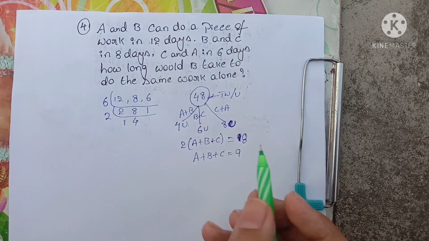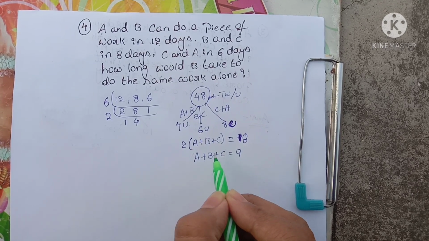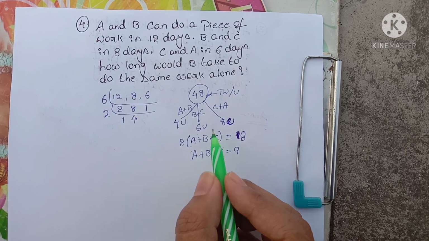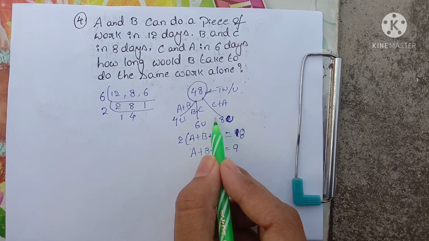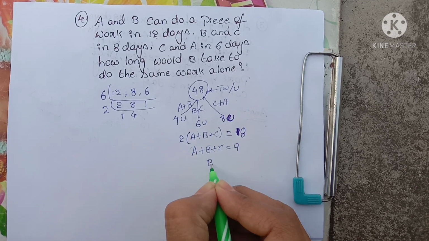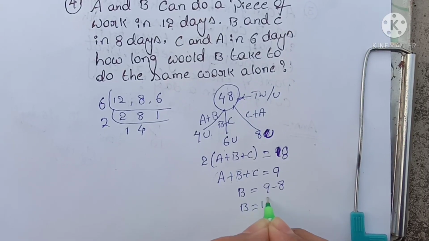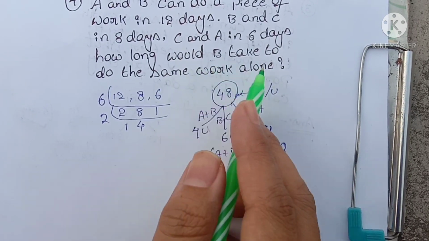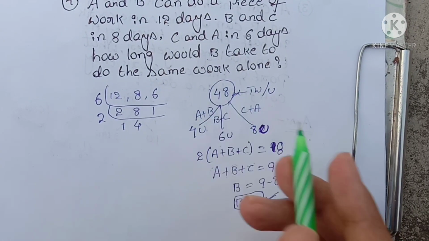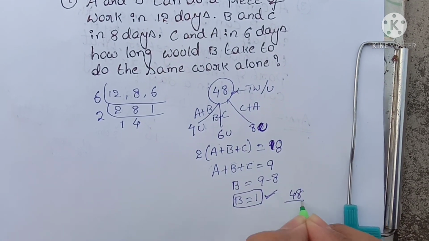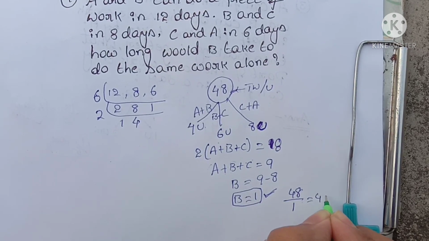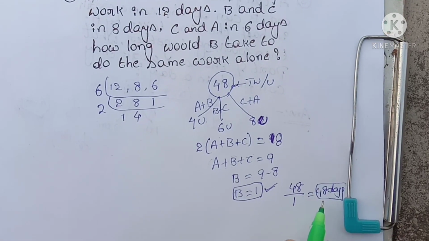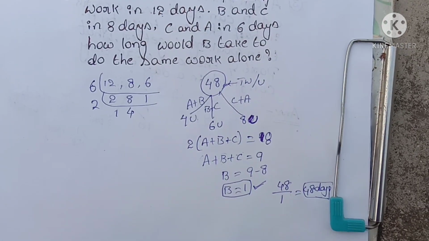We want B. If we subtract A plus C efficiency, we will get B's efficiency, right? A plus C efficiency is 8. So B equals 9 minus 8, which is 1. So the efficiency of B is 1. We want to calculate how many days B alone can do the work. So total work 48 divided by B's efficiency 1 is equal to 48 days. B can complete it in 48 days. Have a look once.